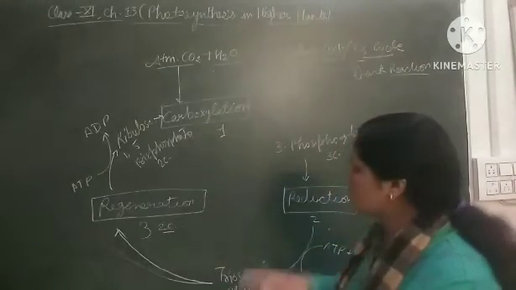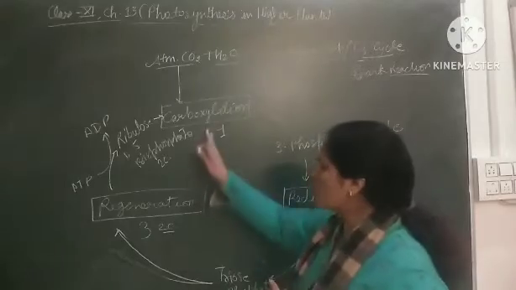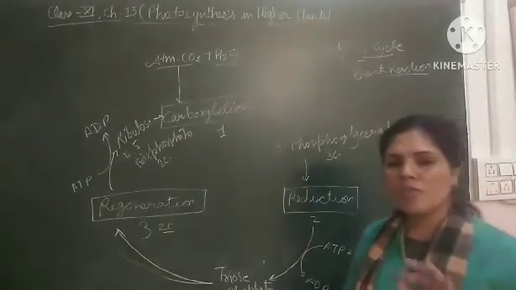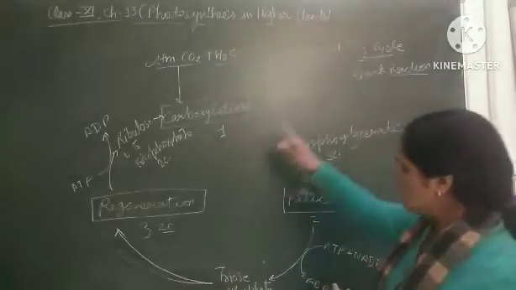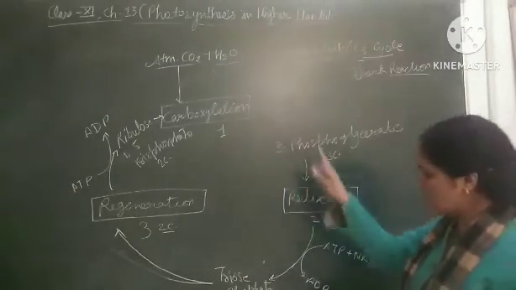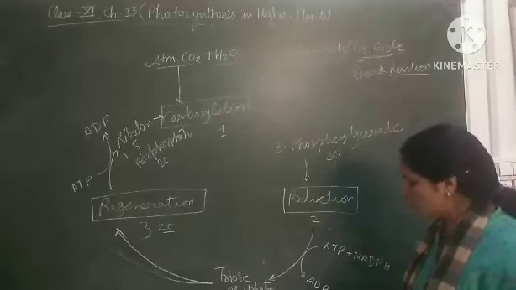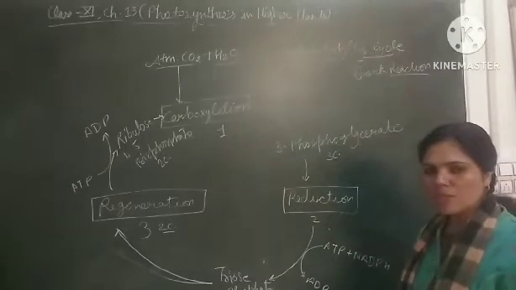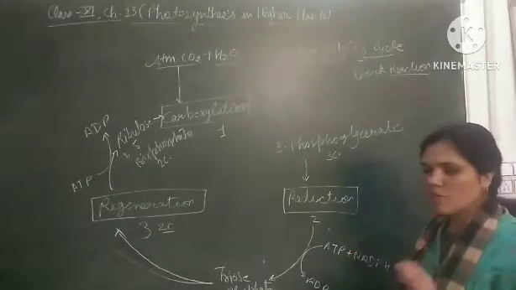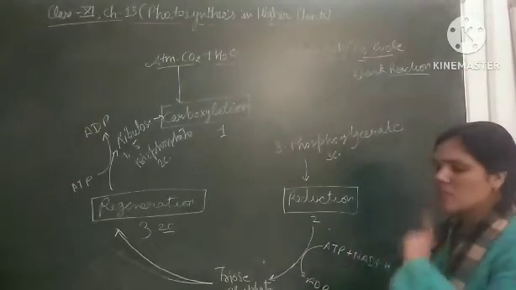So this is the C3 cycle, with three steps: carboxylation, reduction and regeneration. For the formation of one molecule of glucose, the C3 cycle runs 6 times, because at a single time one carbon is lost for the formation of glucose, for the formation of starch. So for the formation of glucose, this cycle runs 6 times.